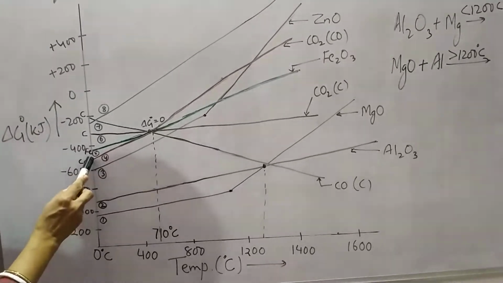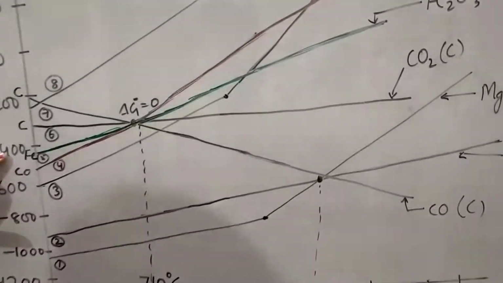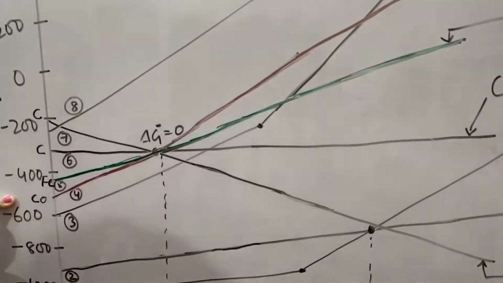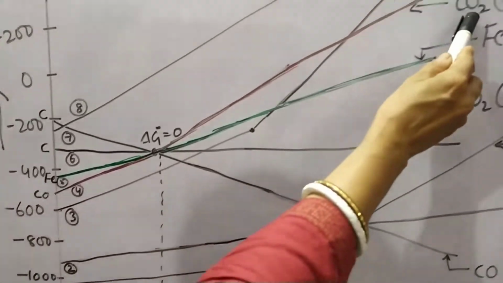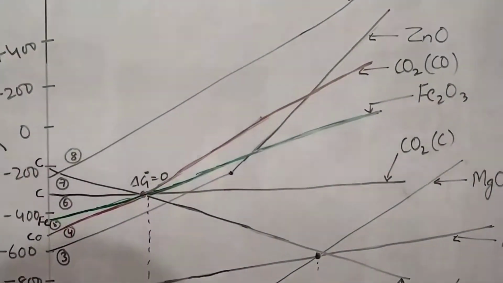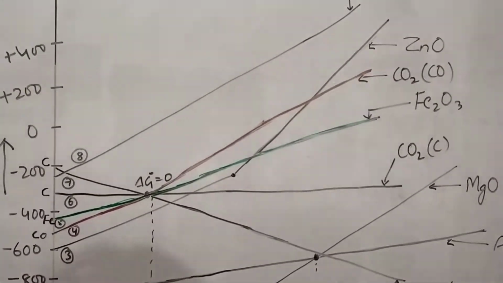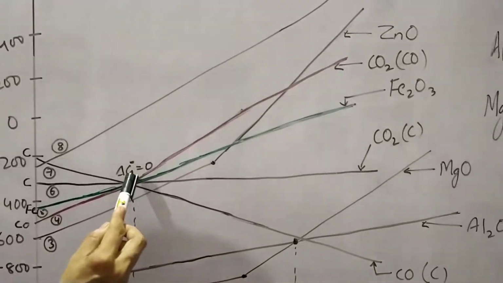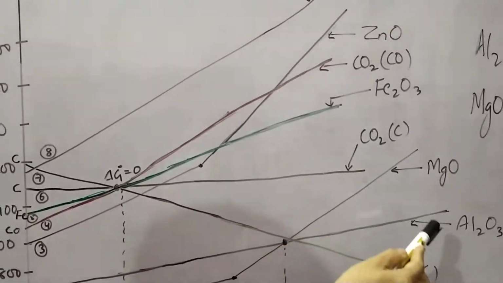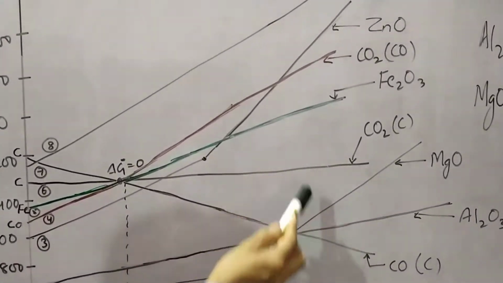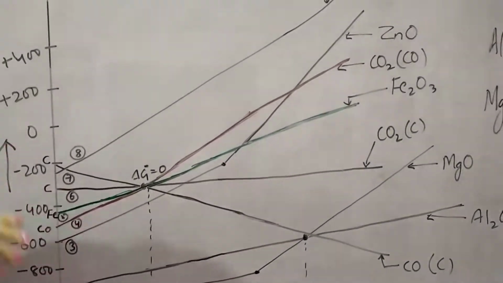So below 710 degrees C, iron oxide can be reduced by carbon monoxide because the carbon dioxide formed from carbon monoxide is more stable than iron oxide. But above 710 degrees C, carbon can become the reducing agent because its plot is down, below the iron oxide.